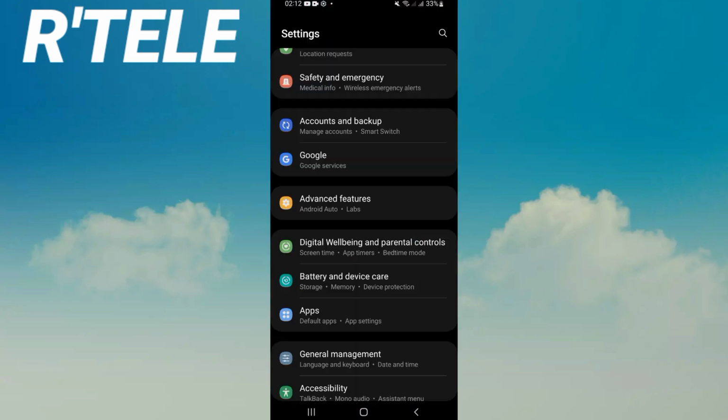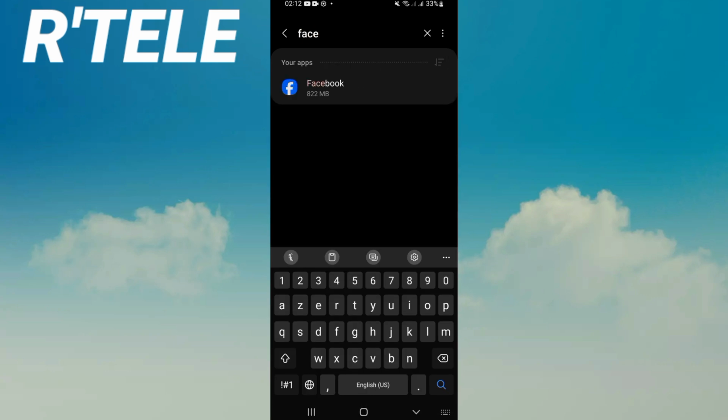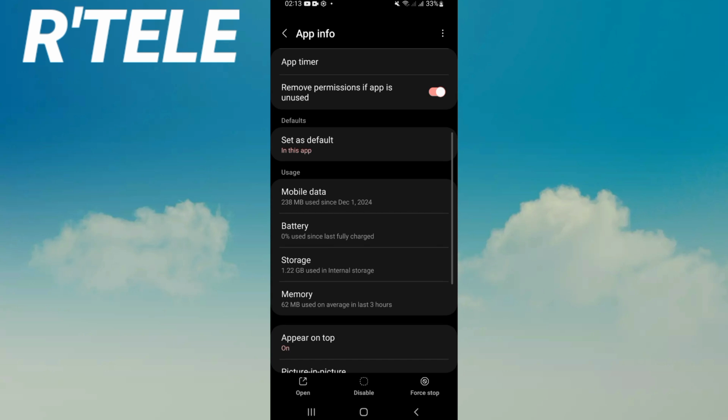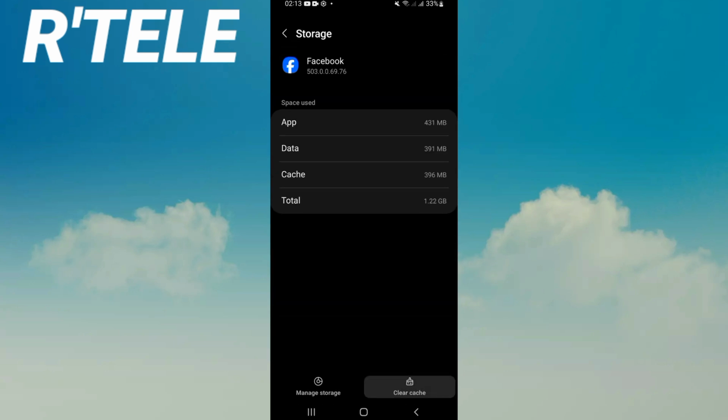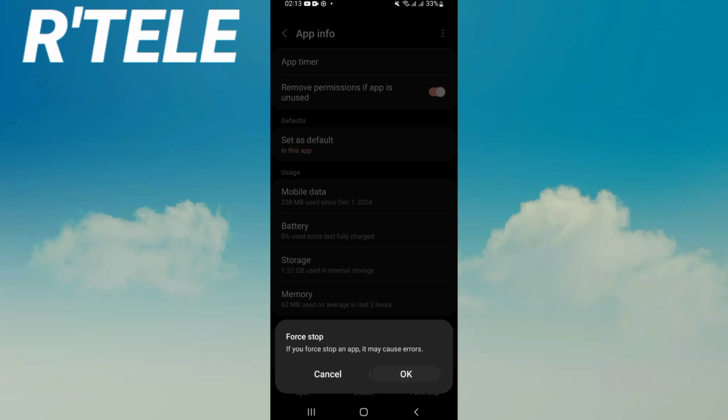First, go open the settings of your phone, click on the apps option, search for Facebook and click it. You will find this list, scroll it down, click storage, click clear cache. Now go back, click on force stop, click OK.